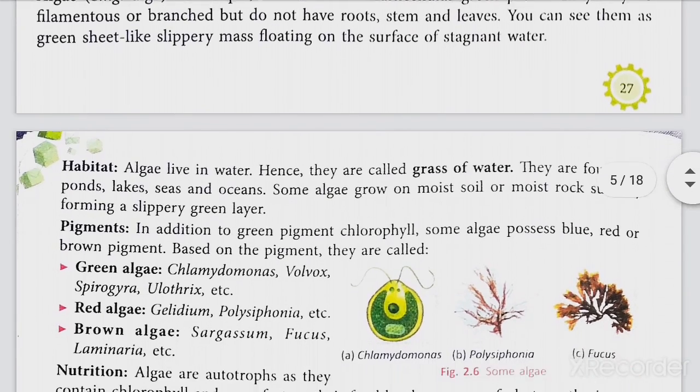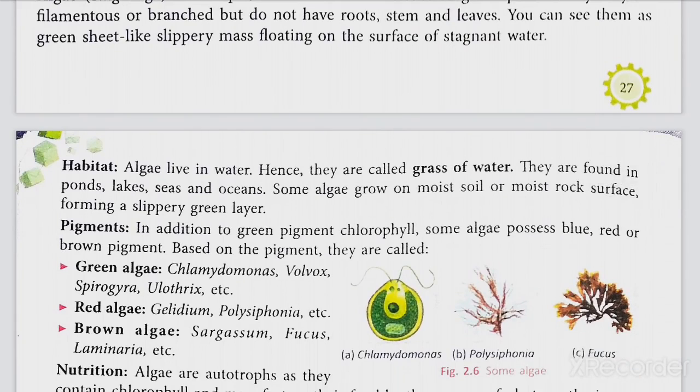Habitat of algae. Algae live in water. Hence, they are called grass of water. They are found in ponds, lakes, seas and oceans. Some algae grow on moist soil or moist rock surface, forming a slippery green layer. So after the rainy season, the green, slippery, velvety layer like grass that you find on the surface of walls and buildings is algae. They are also called grass of water.